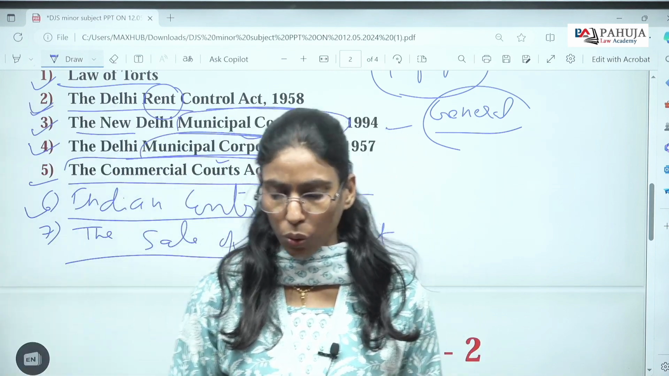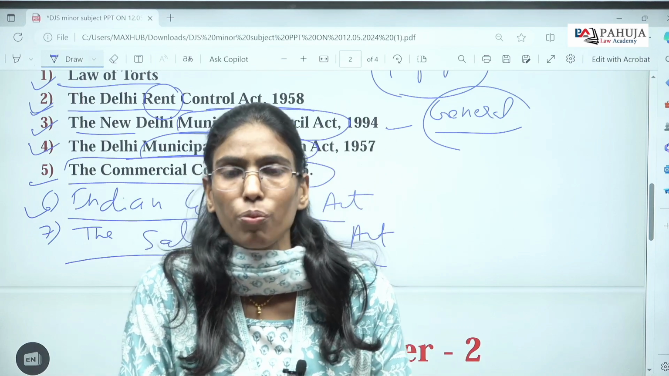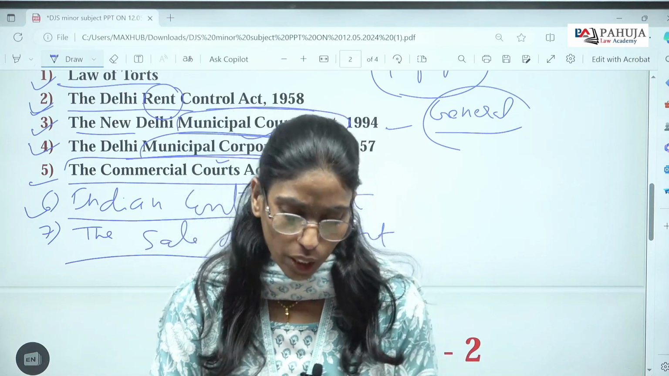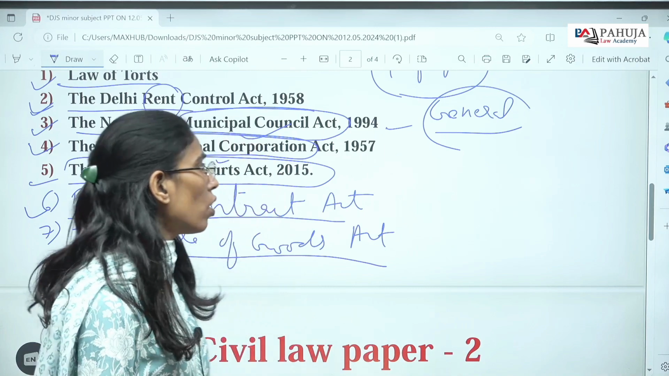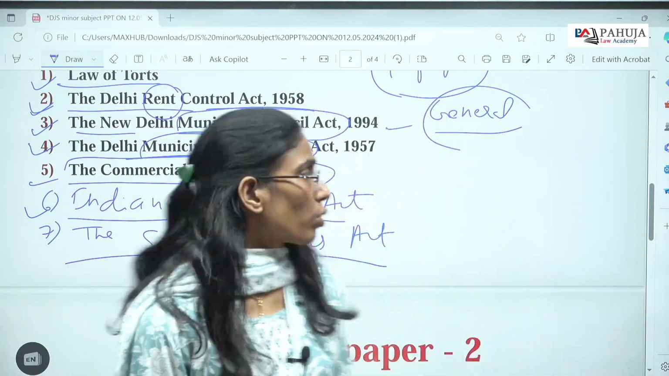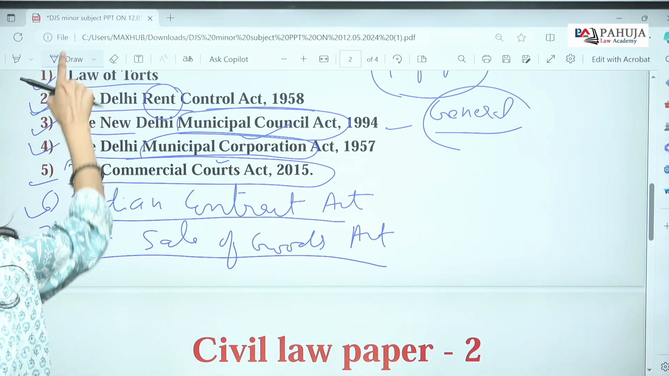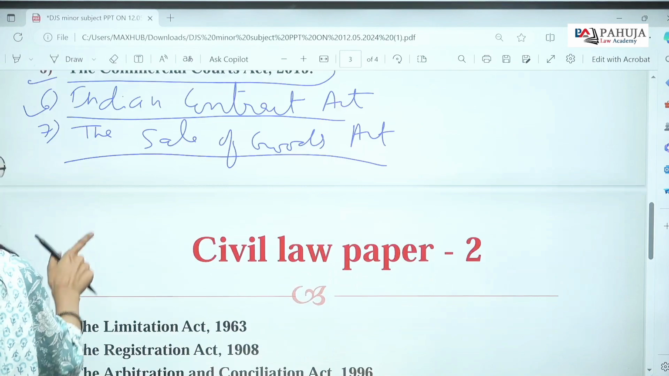This Commercial Courts Act deals with the law related to the courts which are dealing with commercial matters. Whenever you want to study this law, it is to be read with the Civil Procedure Code, right? So this is the Commercial Courts Act of 2015, which deals with the law related to commercial disputes.